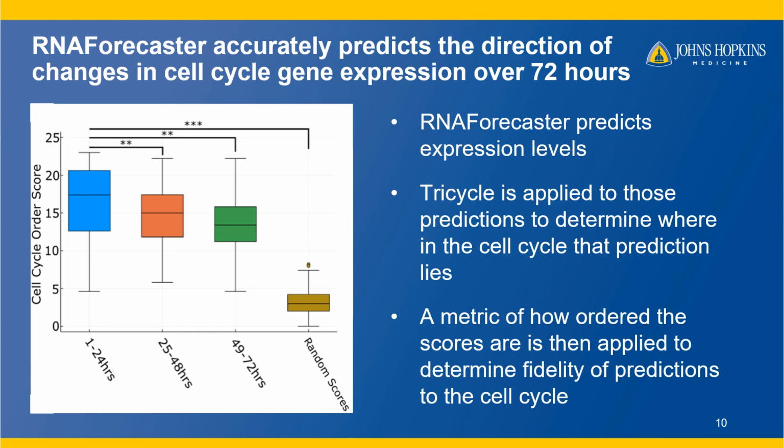We see here that the ordering of these estimates does decrease over time as we go from day 1 to day 2 to day 3, which we expect due to error propagation. However, even at day 3, the order is still significantly higher than random sets of tricycle scores. So the order of the cell cycle scores is quite well aligned with expectation.